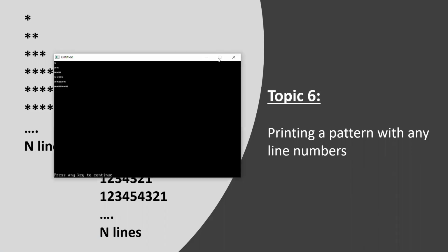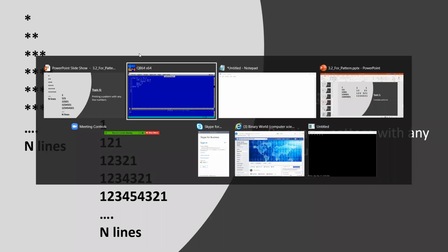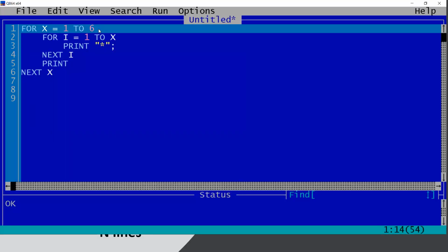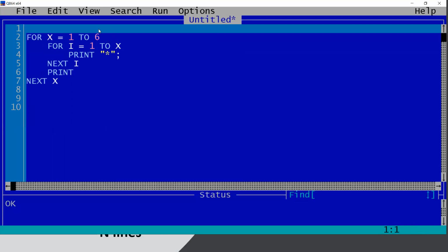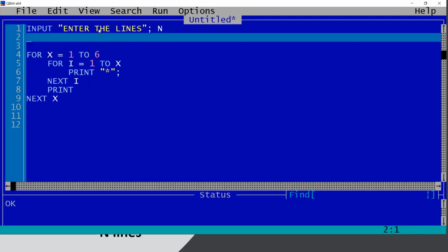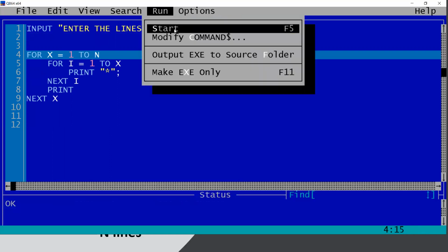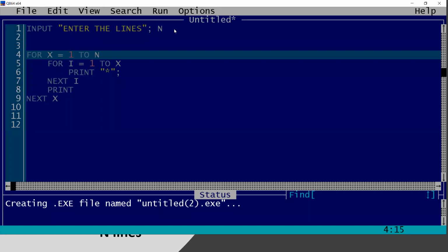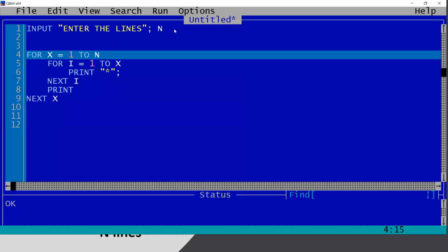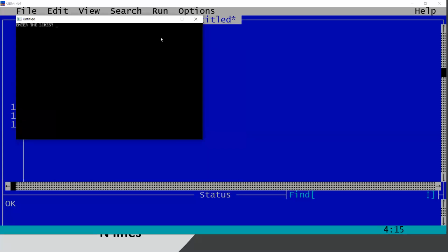Okay, so now what I will do, I will just change it. All the hard-coded values will be changed by n. So enter the line, and there is only one hard-coded value, 6. I will change that with n, and it will become dynamic. Enter the lines. Let me give 10 lines. Look, it is giving a 10-line pyramid. Okay, so I think the idea is clear.